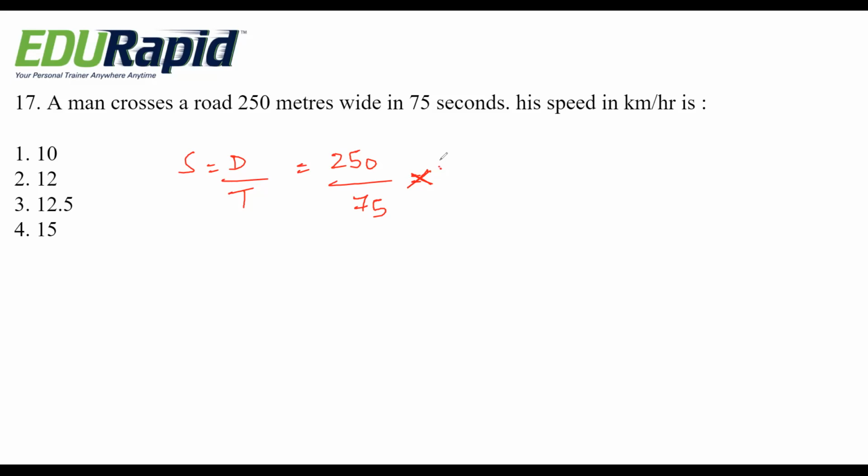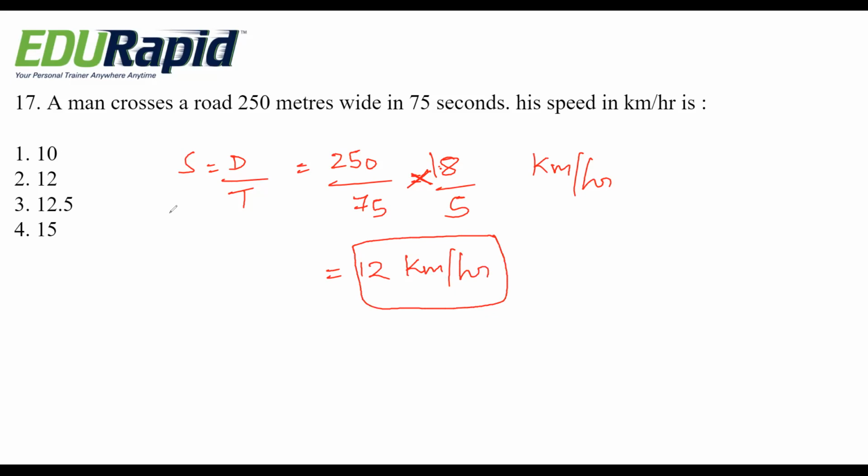So kilometer per hour to meter per second is 5 by 18. And here, from meter per second to kilometer per hour, it is 18 by 5. 18 by 5 kilometer per hour. Okay. If you solve, it becomes 12 kilometer per hour. Option 2, 12 is the right answer.